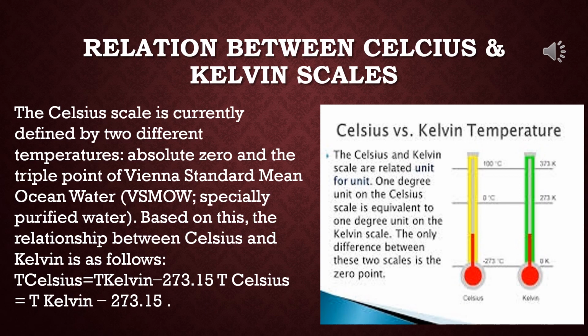So Celsius versus Kelvin temperature, the Celsius and Kelvin scale are related unit for unit. 1 degree unit on the Celsius scale is equivalent to 1 degree unit on the Kelvin scale. The only difference between these two scales is the 0 point.